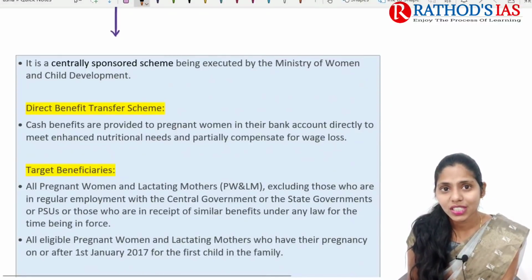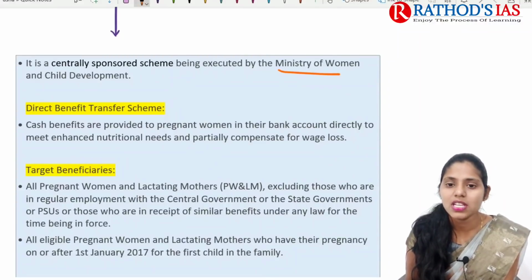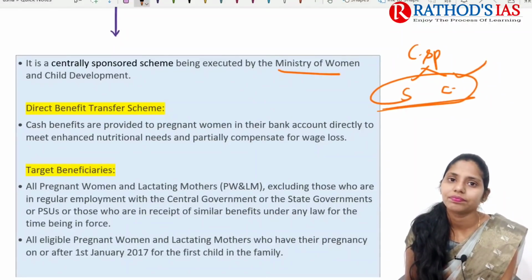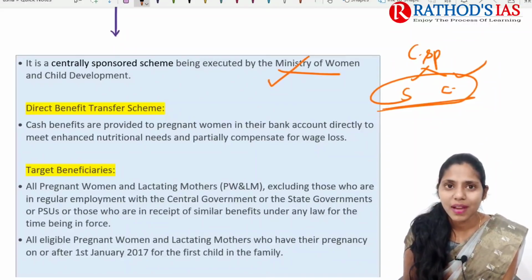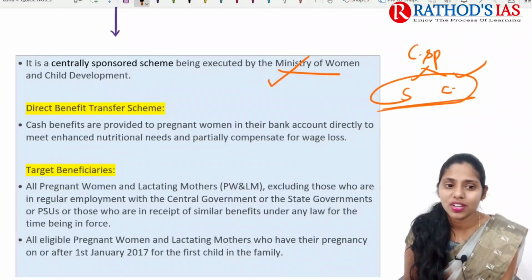So if we are talking about this scheme, it is a centrally sponsored scheme, and it is mainly executed by the Ministry of Women and Child Development. Centrally sponsored scheme means the funding is shared by the center as well as the states. Talking about some highlights regarding this scheme, it mainly includes direct benefit transfer.